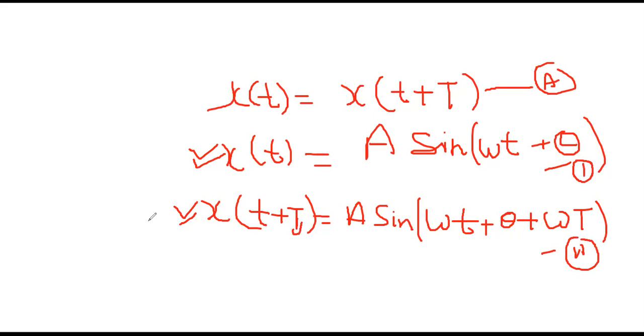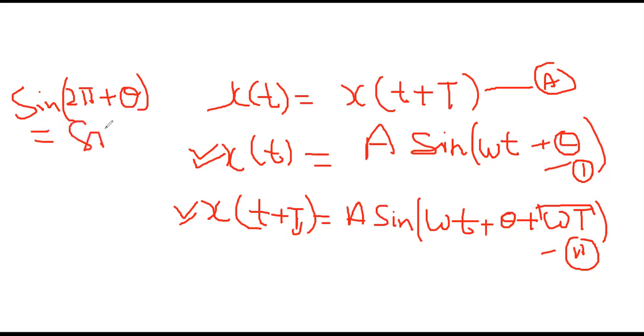We know very well that sin(2π + θ) is equal to sin θ. So for that concept, omega T will be equal to 2π, because sin(2π + θ) is nothing but sin θ.